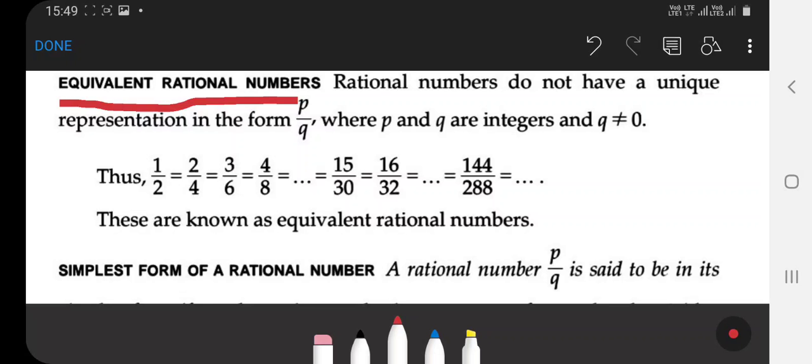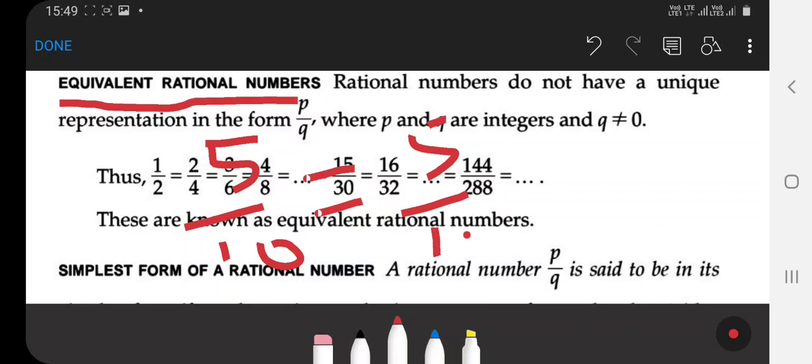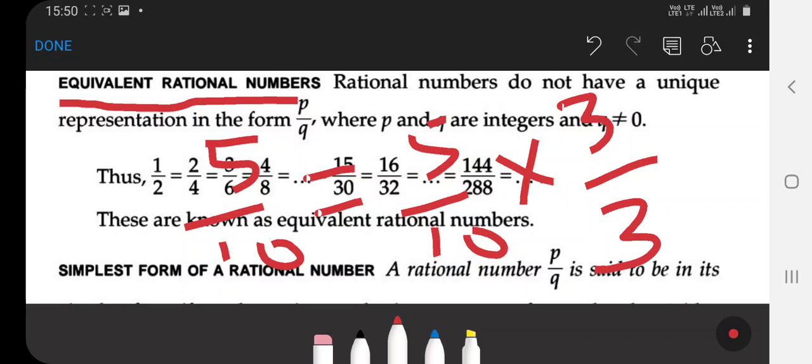So how can you find an equivalent rational number? It is very simple. Suppose you have 5 by 10. Write 5 by 10 and multiply the same number in the numerator and in the denominator.